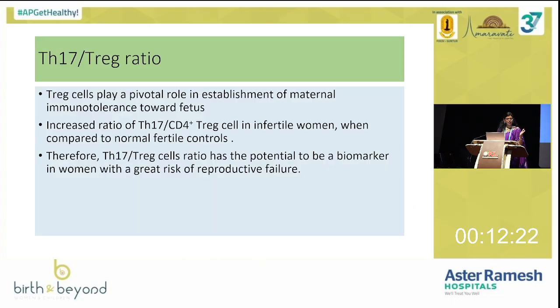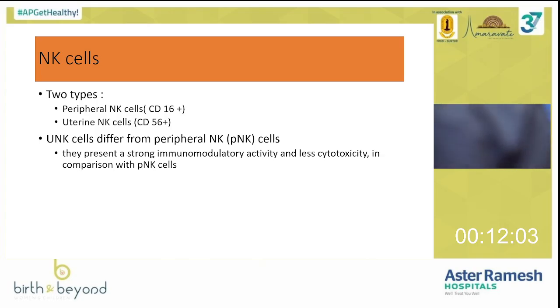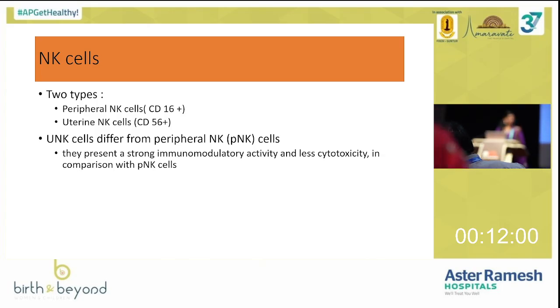And then there is Th17 and T regulatory cells. So Th17 is bad. T regulatory cells are good. So T regulatory cells should be good enough to support the embryo implantation. And NK cells. So there are 2 types, peripheral blood NK cells and uterine NK cells. Uterine NK cells will be CD56 positive, whereas peripheral blood cells will be CD16. So uterine NK cells also play a major role in implantation and the pregnancy progress. So these are the 3 cells: Th1, Th2 cells, T regulatory cells, and the uterine NK cells.